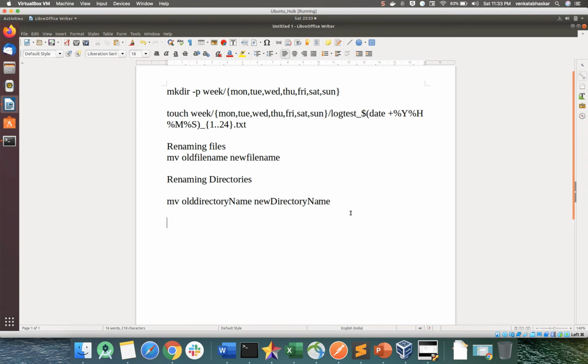Next I want to move files to a directory. How can I do this action? The command is the same, mv. I have a directory, dir1. Inside the directory I have a list of files. This star indicates the list of files. I want to move them to another directory, dir2. Whatever contents we have in directory 1, the whole thing will be moved to directory 2. This is moving files to a directory. See, we'll see here.